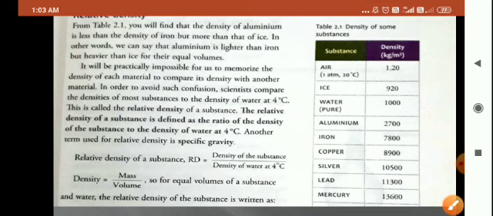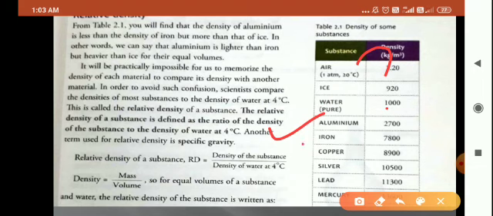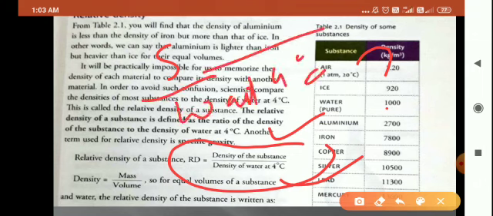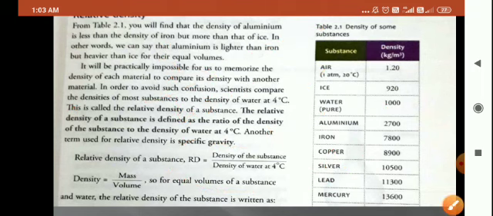The relative density of a substance is defined as the ratio of the density of the substance to the density of water at 4 degrees Celsius. Ratio means we are comparing the density of the substance with the density of water at 4 degrees Celsius. And when we compare them, this is known as your relative density. I hope I am clear to you, children.